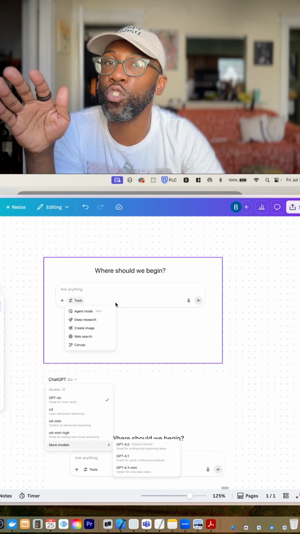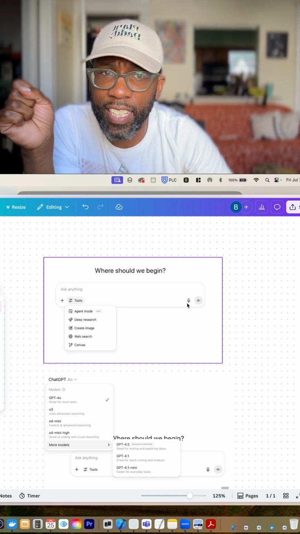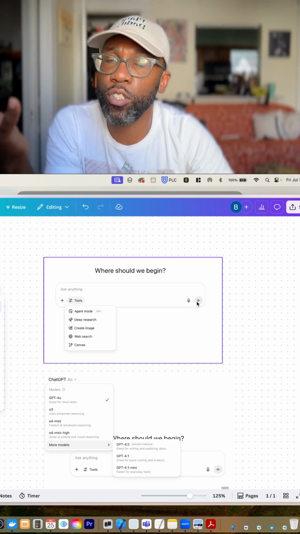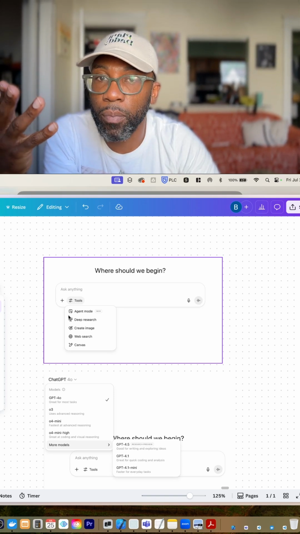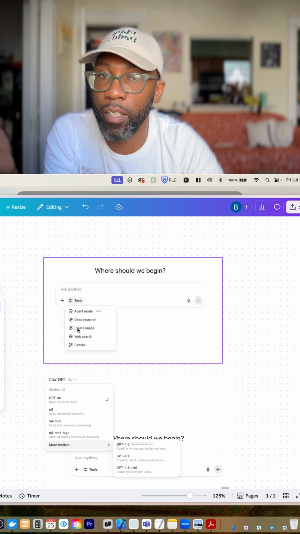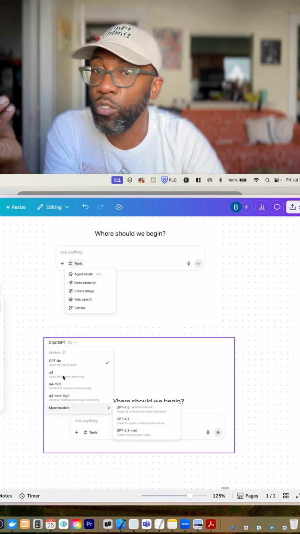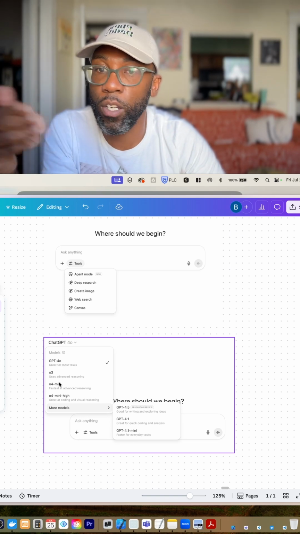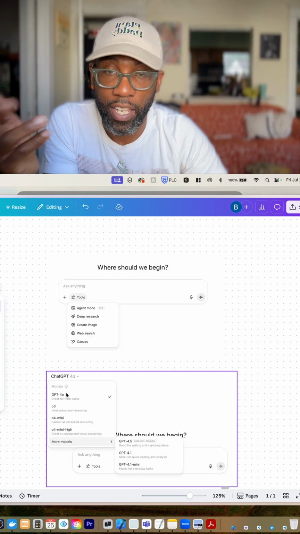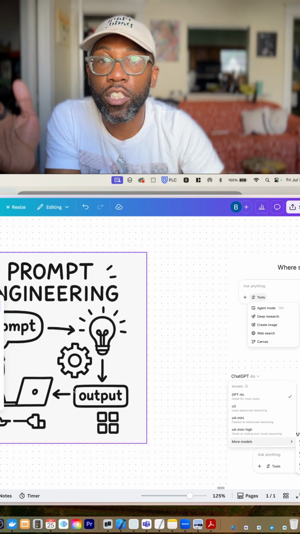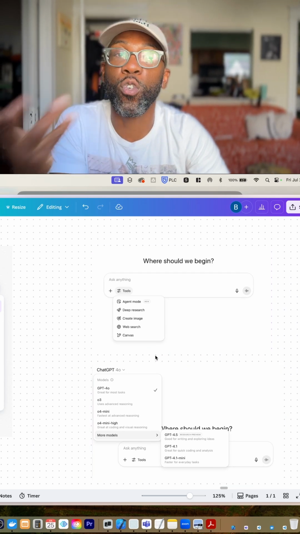You can learn about the different tools that exist inside of ChatGPT. I already mentioned the dictation feature, but there's also a voice feature where you can actually literally hear ChatGPT's voice and it's talking back to you. There's an agent mode, which is brand new, deep research, create images, web search, Canvas, which is like Google Docs or Word. You can use different models, GPT-4, O3, O4 Mini. And so it's quite expansive in terms of what you can do inside of the platform. But it's going to start with prompt engineering.